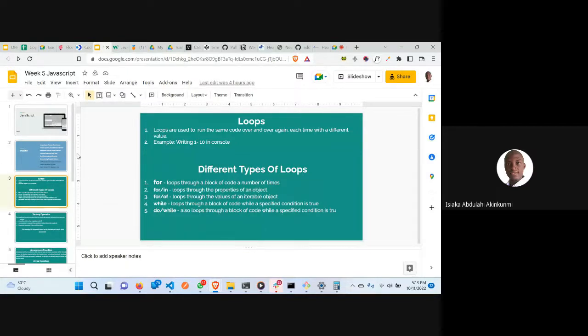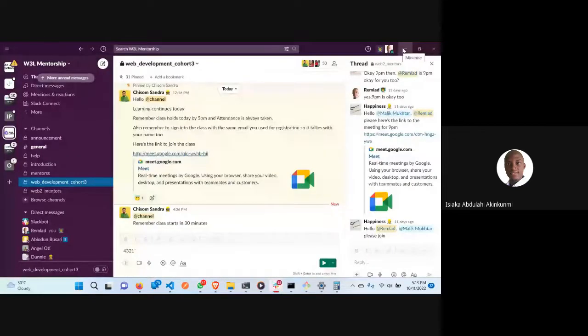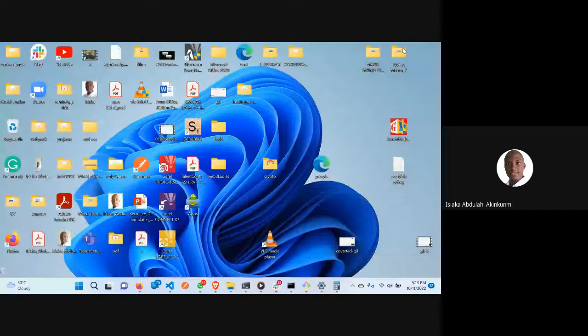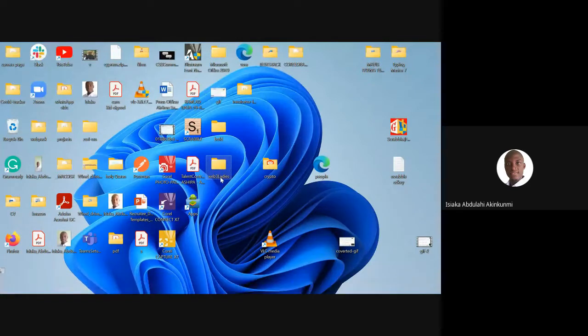I think the best thing is for me to use my VS Code. I have a folder here, a Web3 ladies folder. I'll right click. Can you see my screen? Yes. Okay. I'll open this Web3 folder.